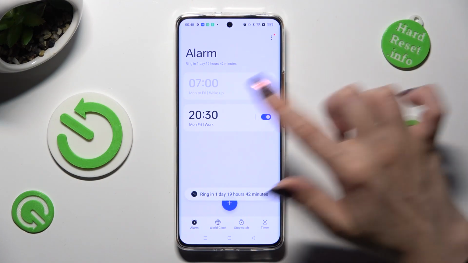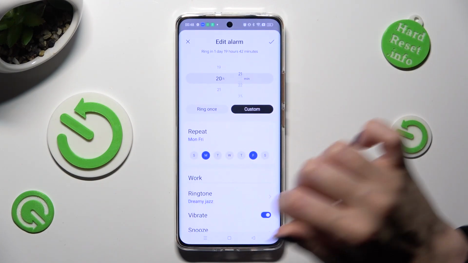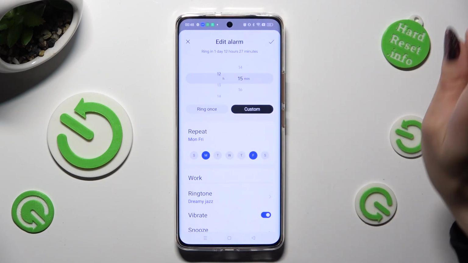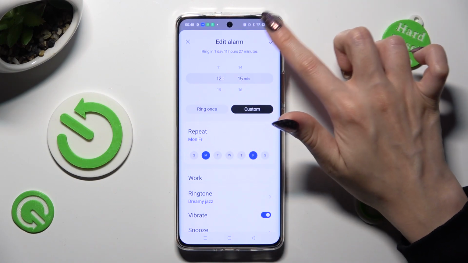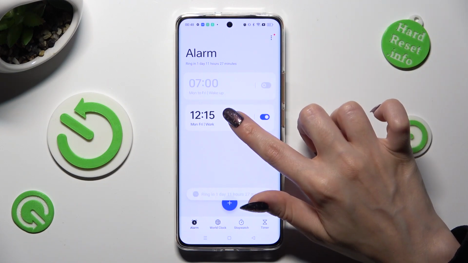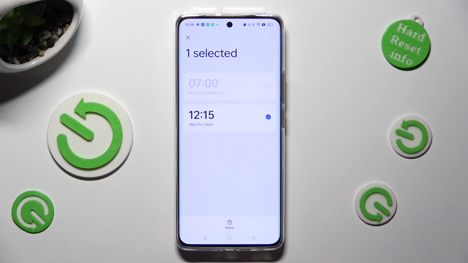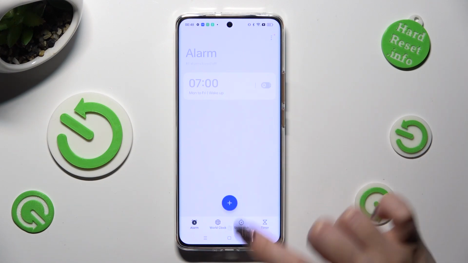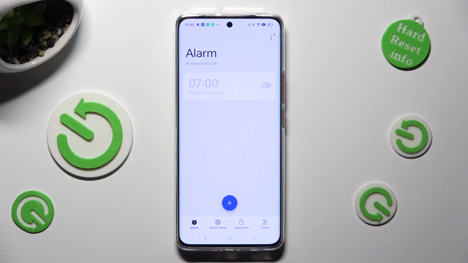To edit it, tap on it, make some changes and save them thanks to the same check mark. To get rid of it though, you need to hold it. Click on Delete at the bottom and wait.